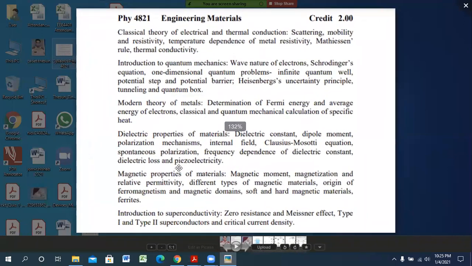Our last syllabus was magnetic properties of the material, magnetic moment, magnetization, relative permeability, different types of magnetic materials, origin of ferromagnetism, magnetic domain, soft and hard magnetic materials, ferrites. We have already covered all these topics, and in these lectures I have completed the introduction to superconductivity, zero resistance and Meissner effect, then type 1 and type 2 superconductors, and the last topic is critical current density. So hopefully this will be the end of our syllabus.